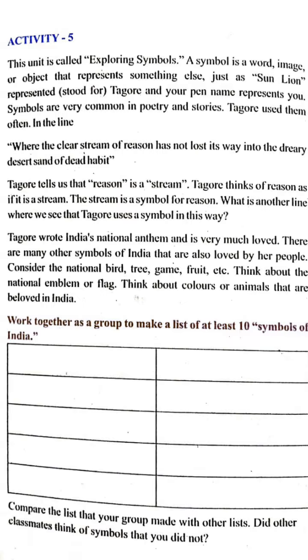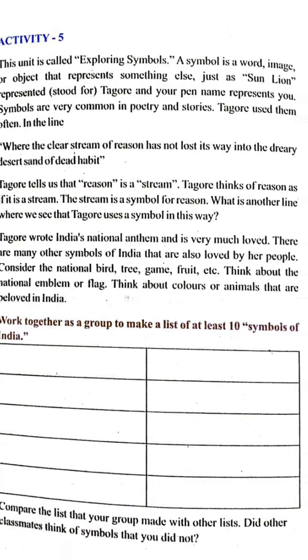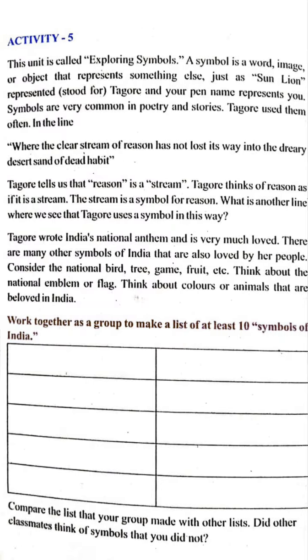Third paragraph, Tagore tells us that reason is a stream. Tagore thinks of reason as, if it is a stream, the stream is a symbol for reason. Here, for symbolizing the word reason, the poet has used the word stream. A stream is like a small river which originates from the mountains, but the lifespan of streams is very short. They do not go far distances. The water quantity is also less. They are not filled with water throughout the year, so they are known as streams. So stream is the symbol for reason.